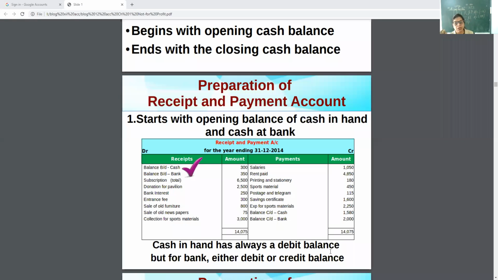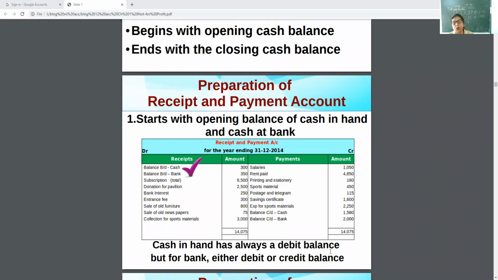So it is just like a cash book. All inflows, all incomings, all receipts will be on the debit side, and all payments, all outflows will be on the credit side. Now you may have some doubts, like machinery purchase, that will be paid. Whether it is of large amount, capital nature, we have to enter it at the payment side. Simple.